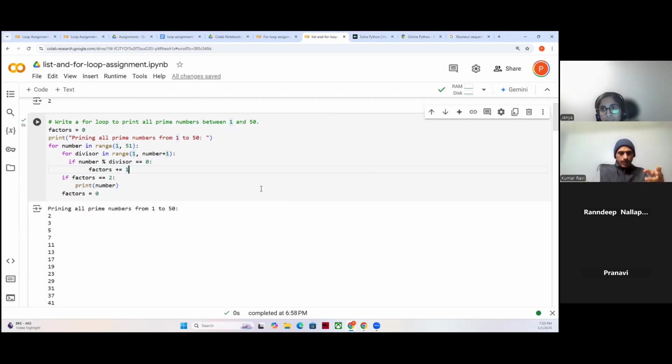See, this logic I can simply see what she is doing. She is just checking if any number has only two factors. This is correct by the definition of prime, and that definition she has implemented here. Any number which will have only two factors, one and itself, is called prime, and that way it is correct. I don't know the exact output, but logic-wise it looks correct to me.